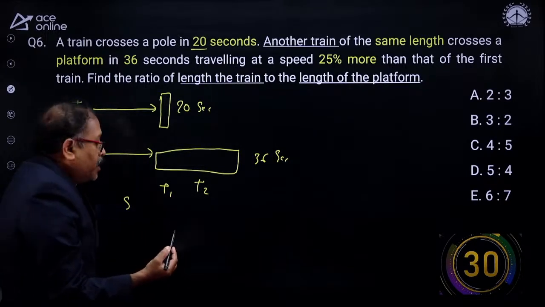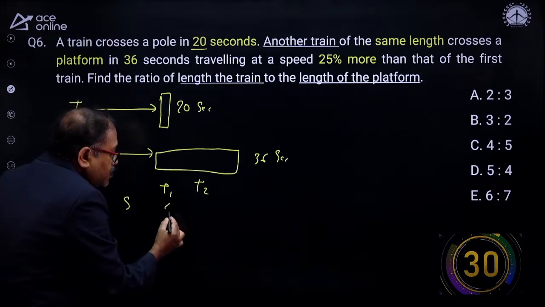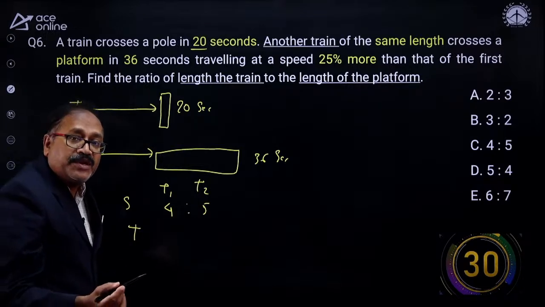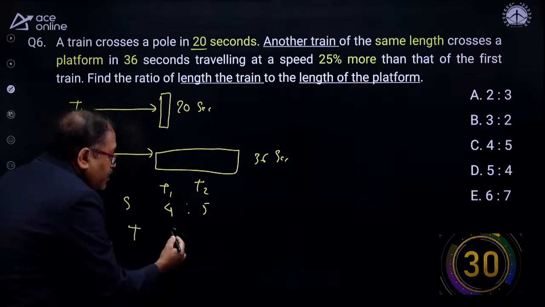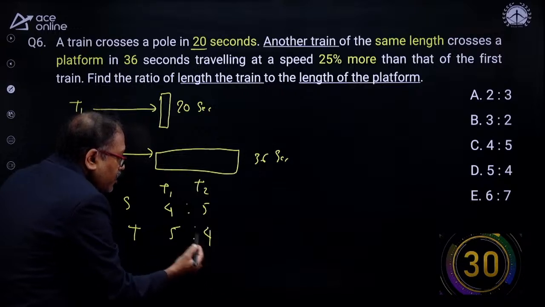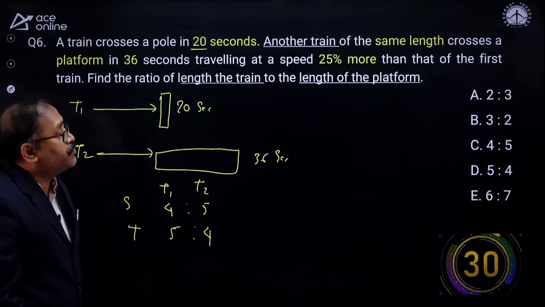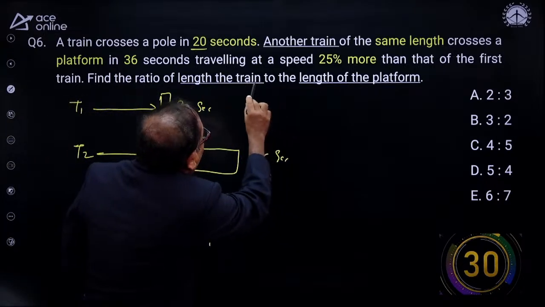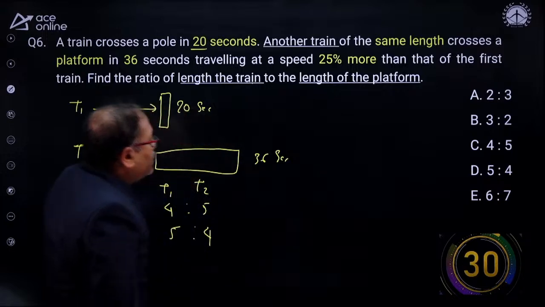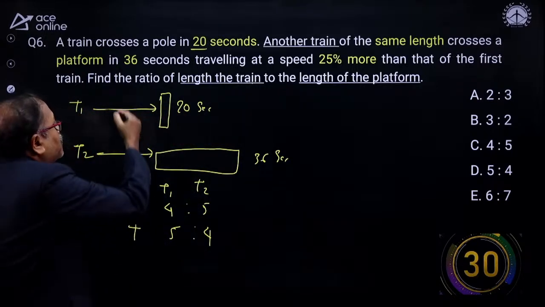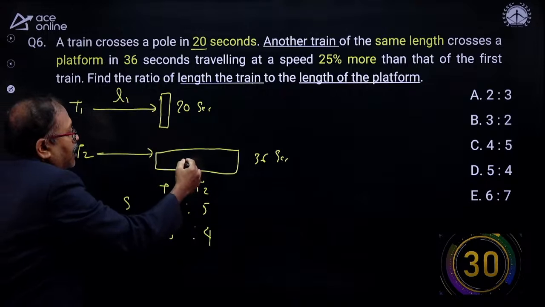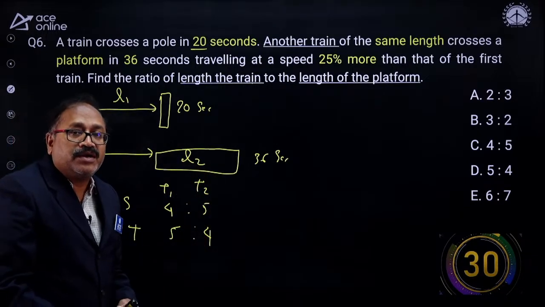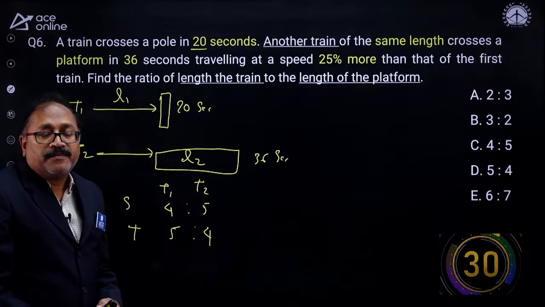Mr. Sumit Pawar. Then what will be the ratio? That is 4:5 will be the speed ratio. Obviously, I know that when speed ratio is 4:5, the time ratio will be 5:4. Any one is given, I can find out the second one ratio. Now, question is, find the ratio of the length of the train and length of the platform. So, length of the train, let's assume that L1, and length of the platform, let's assume that L2. So, you are asked to find out what is the ratio of L1 to L2.